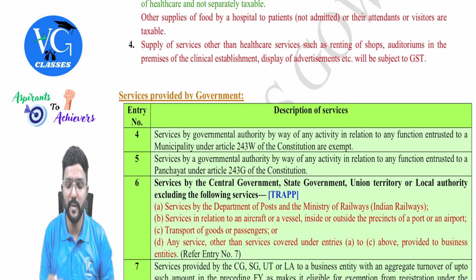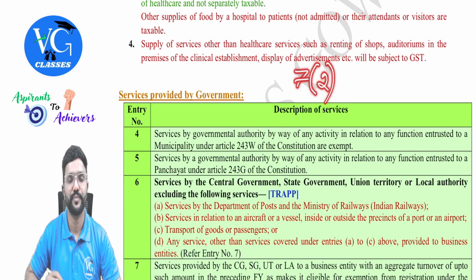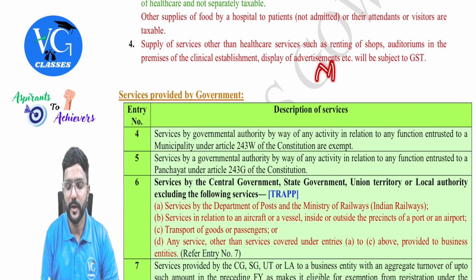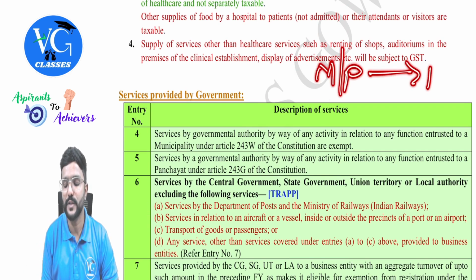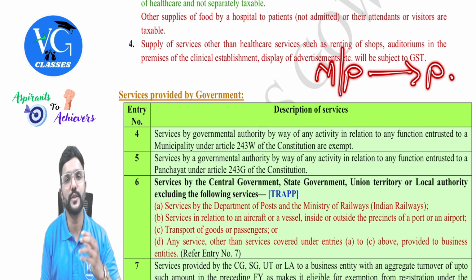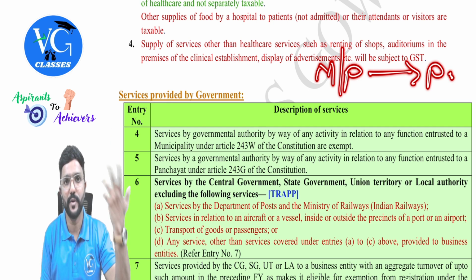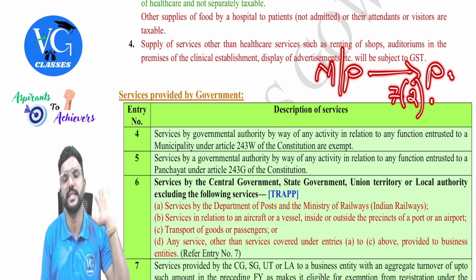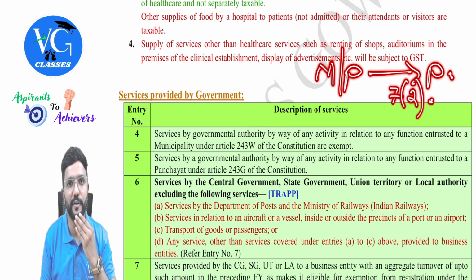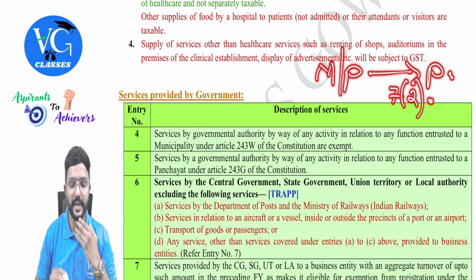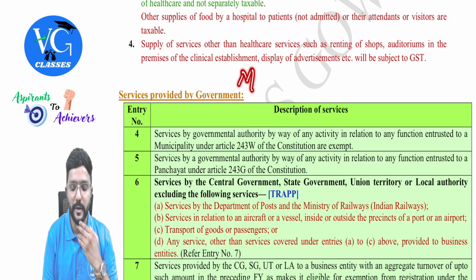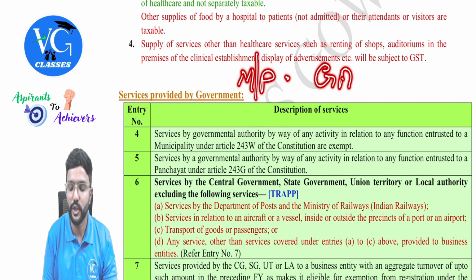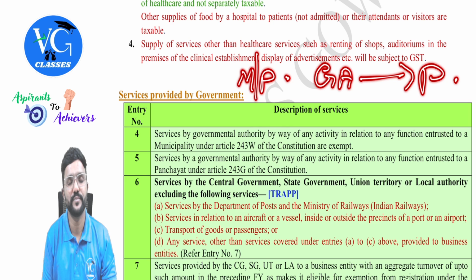Guys, if you remember, as per Section 7, subsection 2, if a municipality or panchayat provides any services to the public, whatever they are supposed to do as per the Constitution, it is neither the supply of goods nor the supply of services as per Section 7(2), meaning outside GST. GST is not applicable to it. Now they are telling whatever a municipality or panchayat is supposed to do as per the Constitution, it is done by a government authority to whom? Maybe to the public.